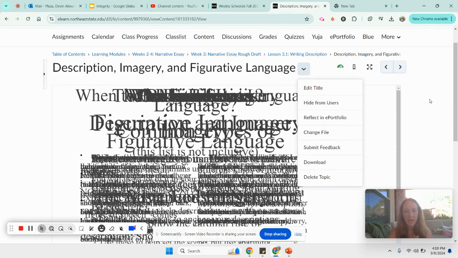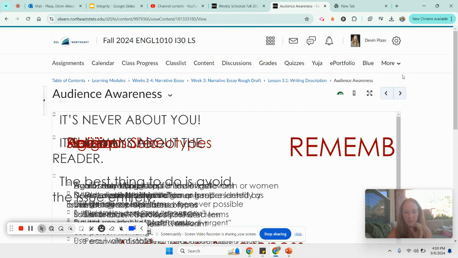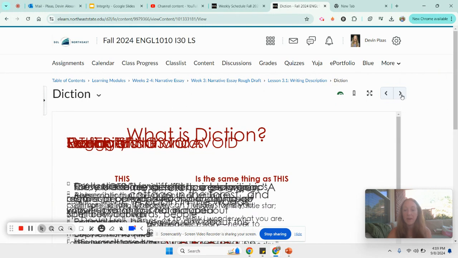If you want to print those out, that's great. If you want to review them online, that's great too. Whatever works for you as a learner. So we've got 3 sets of slides this week: descriptive and imagery, audience awareness, and the last one about diction, that word choice. Okay, so we'll download those and review those.